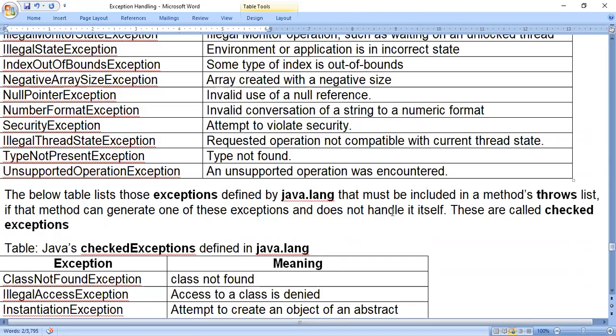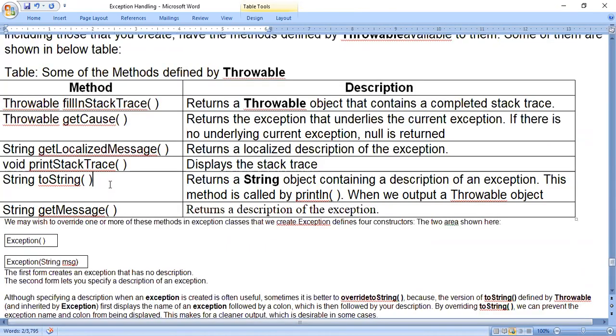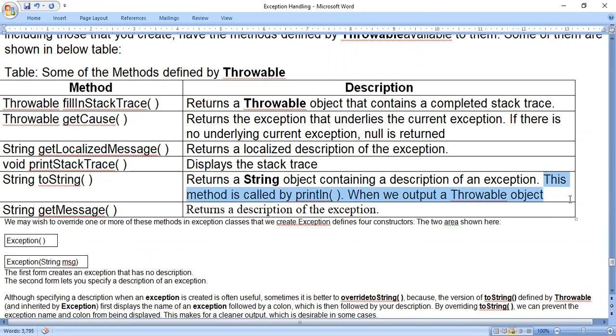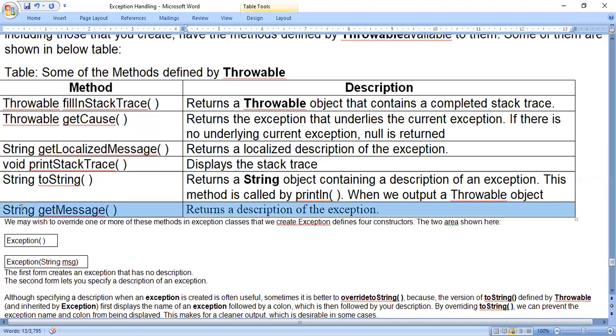That message we can change, and I will tell you how to change it. It is already present. It returns the string object containing a description of an exception. Description of an exception means like java.lang.ArithmeticException divide by 0, java.lang.ArrayIndexOutOfBoundsException 10. Those are the descriptions of the exception. This method is called by println when we output a Throwable object. Next, getMessage returns the description of an exception. Actually it is similar, but by using toString we can change the message. This is the topic we are going to discuss.